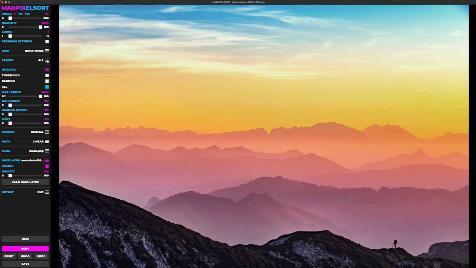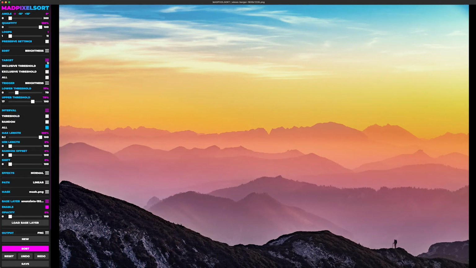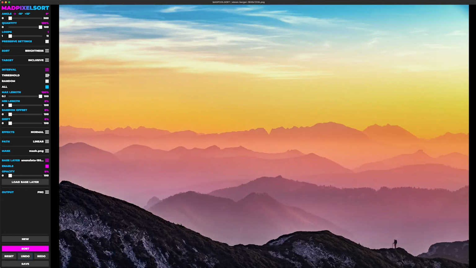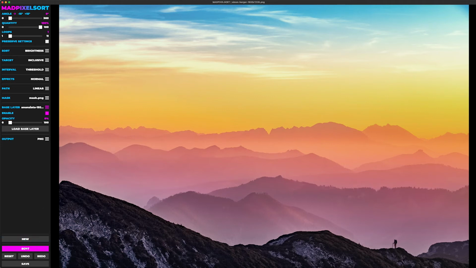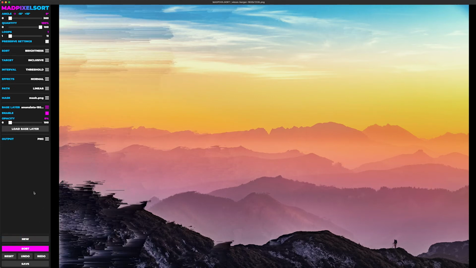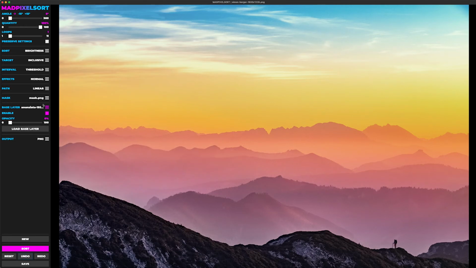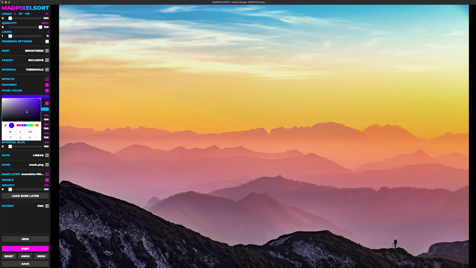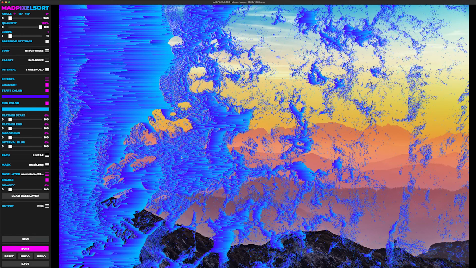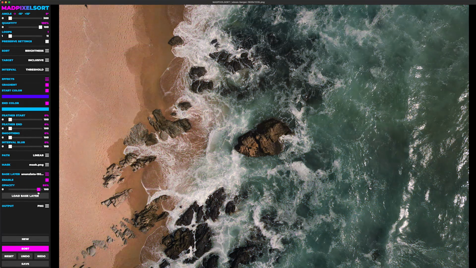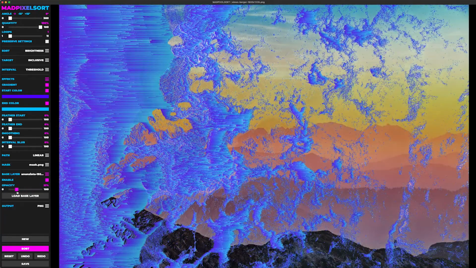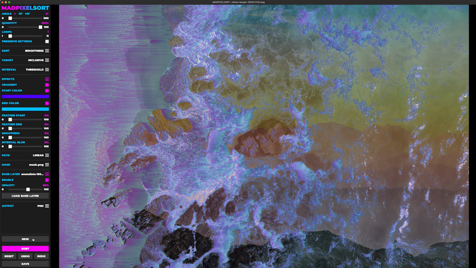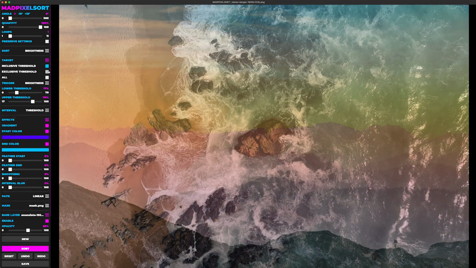And what we're going to do is another inclusive threshold sort. Oh, accidentally left it on. Now, it's kind of hard to see, but if we put our gradient up, as you can see, the intervals are being defined by the other image. And then you can invert that by going exclusive.